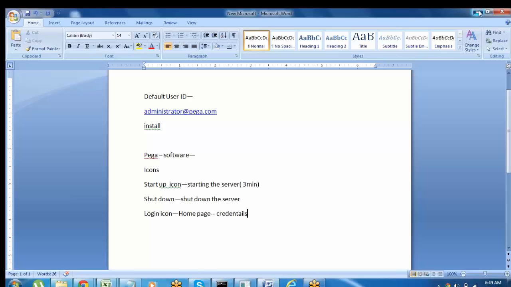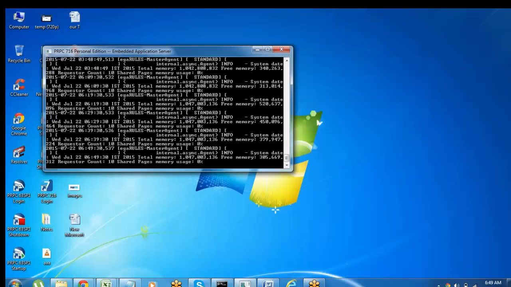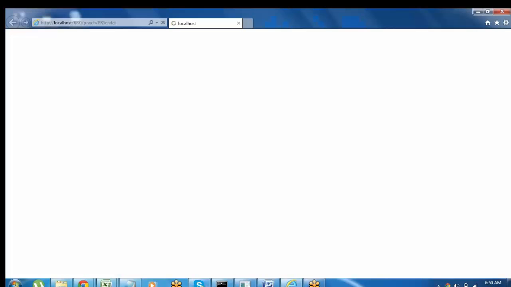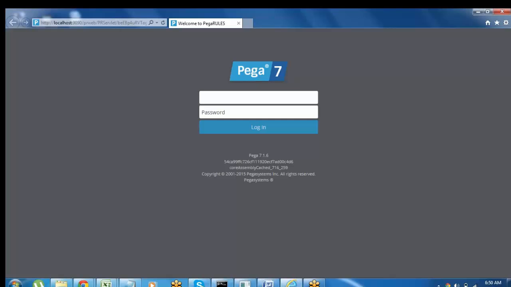In my system, the server is already started. We have to click on this server startup icon. Once the task is done, you can click on the shutdown icon. I'll show it later. Now click on the login icon. It will open the login page.